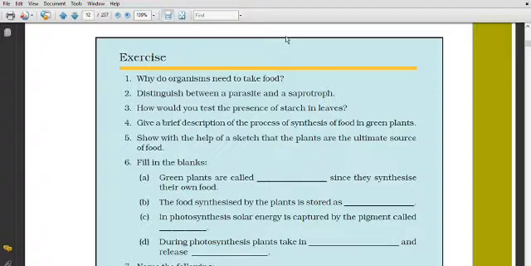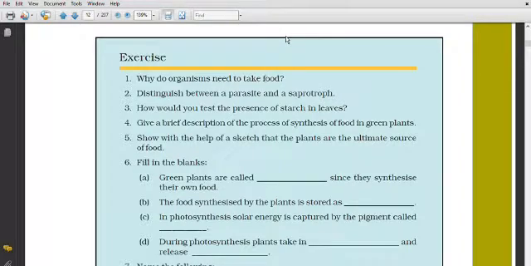Now one equation is there, it is in your book. Photosynthesis is represented by the following equation: carbon dioxide plus water in the presence of sunlight forms glucose plus oxygen, and this you have done in 6th class also. Carbon dioxide plus water in the presence of sunlight forms glucose and releases oxygen. Okay.